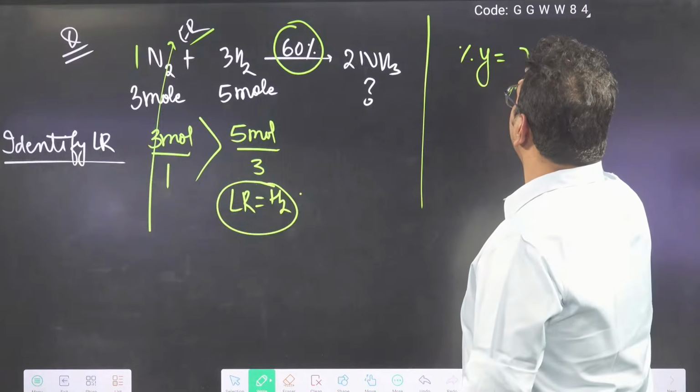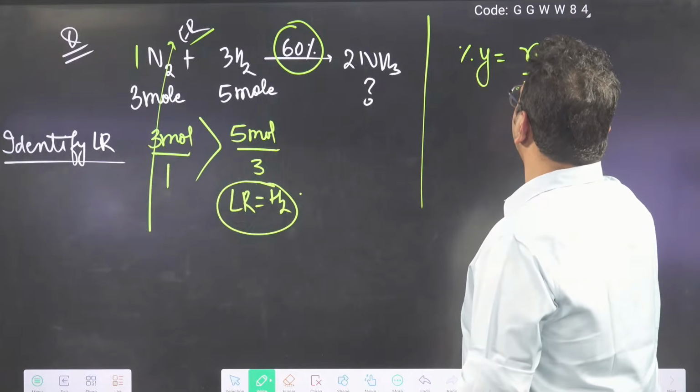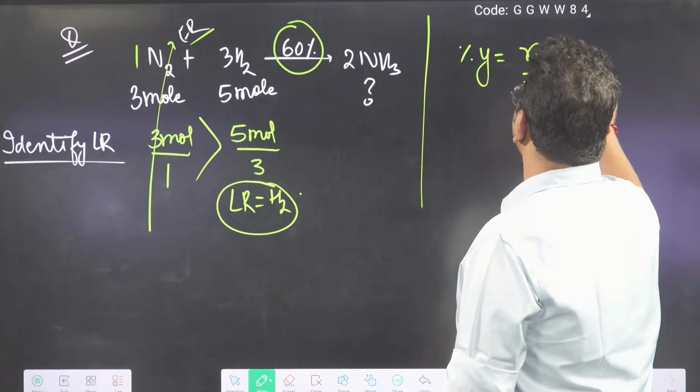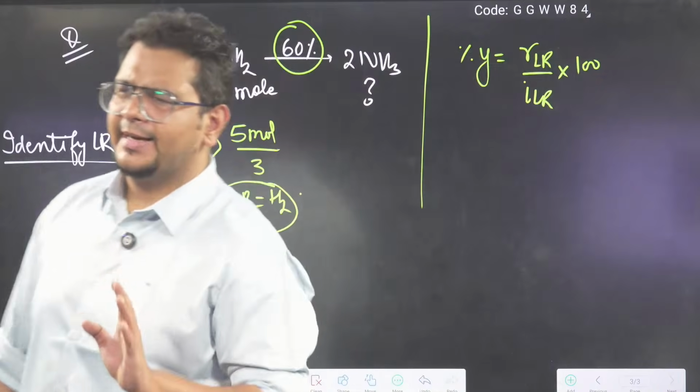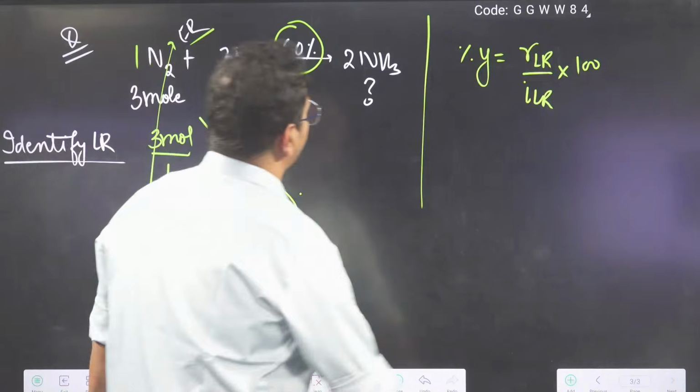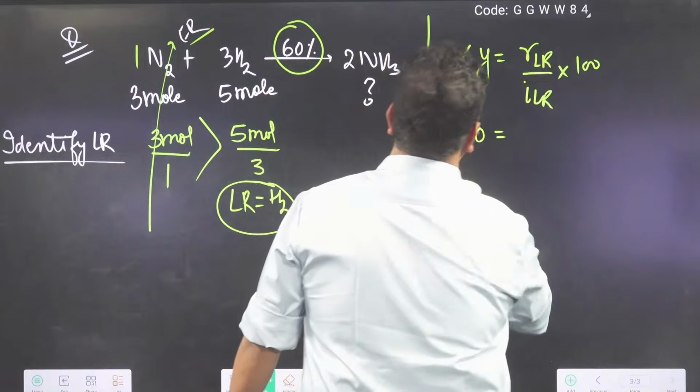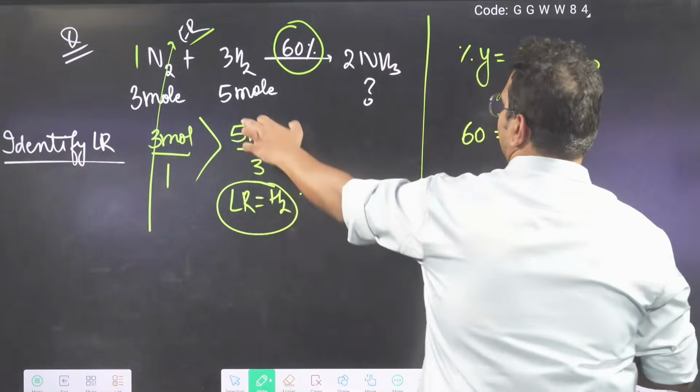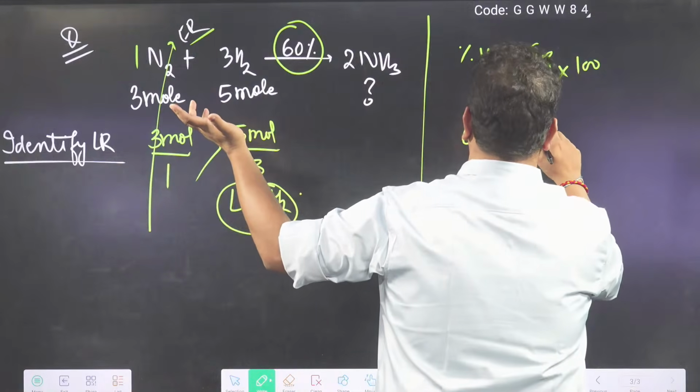Percent yield is reacted by initial into 100. Agree? So 60% yield will be reacted. Sir, I don't know the reacted hydrogen.